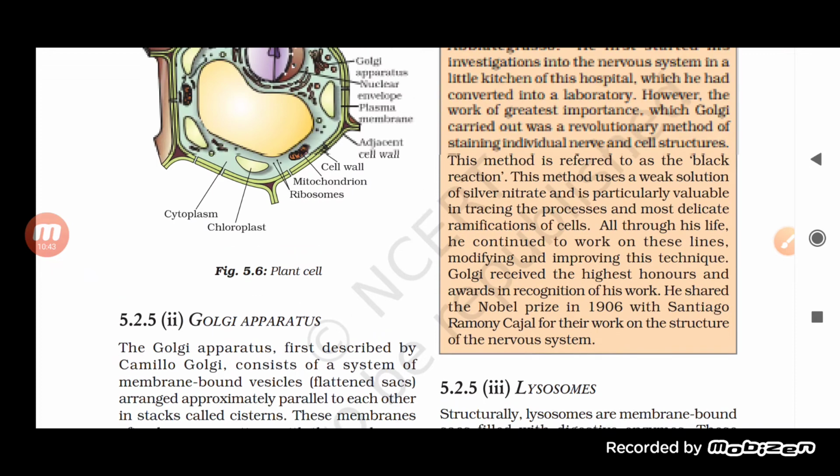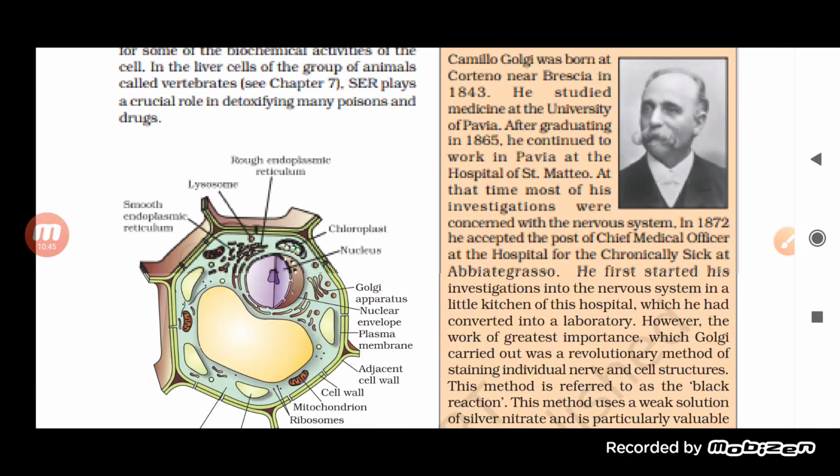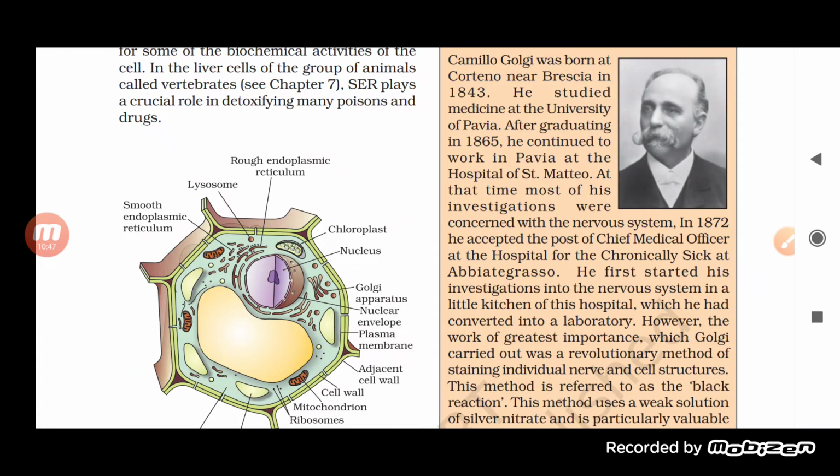Now let us see about Camillo Golgi. Camillo Golgi was born at Corteno near Brescia in 1843, and he studied medicine at the University of Pavia. After graduating, he continued to work in Pavia at the hospital of St. Matteo.